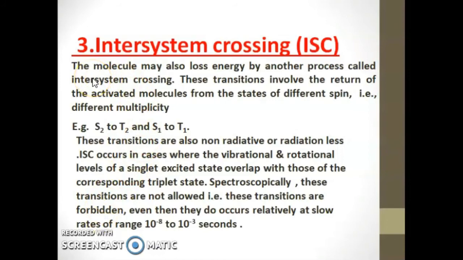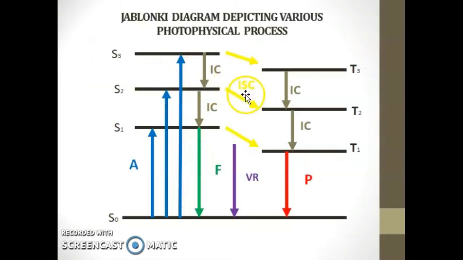This is also a radiationless transition. It's a non-radiative process in which an excited molecule undergoes a transition to a state of different multiplicity. Here we can see this is the intersystem crossing, that is a transition between states of different spin multiplicity.